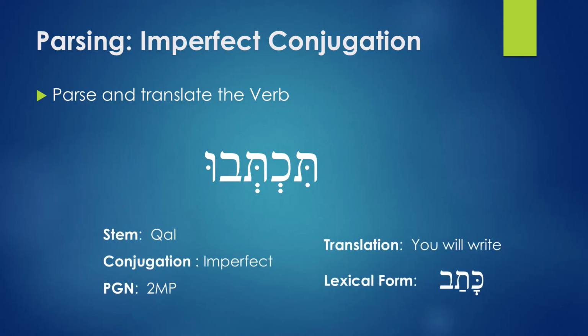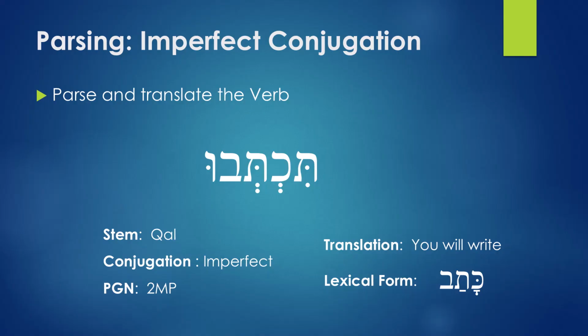So tiktevu is going to be stem qal, conjugation imperfect. Person, gender, and number is going to be 2MP. Why is it 2MP? Tiktevu is second masculine plural. It means you. Now, what's the lexical form? Remember the secret to the lexical form: remove the prefix, remove the suffix, and remove all vowels. You're going to remain with kaf, tav, and bet.